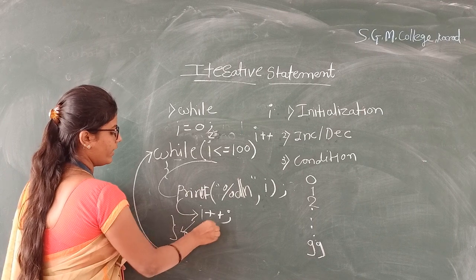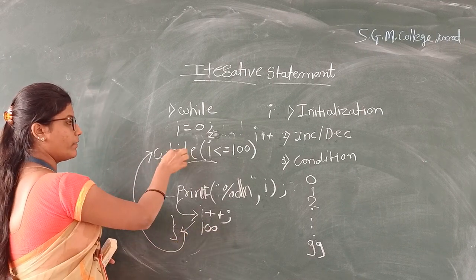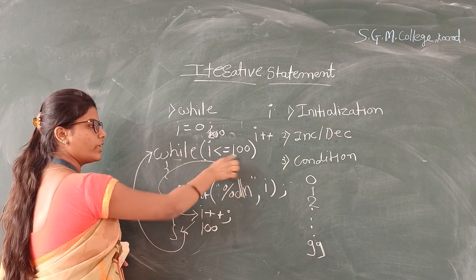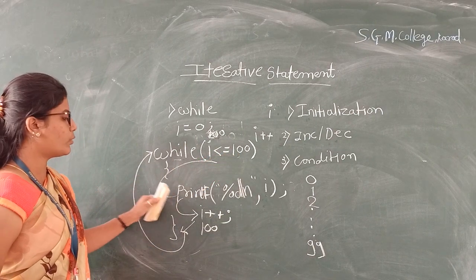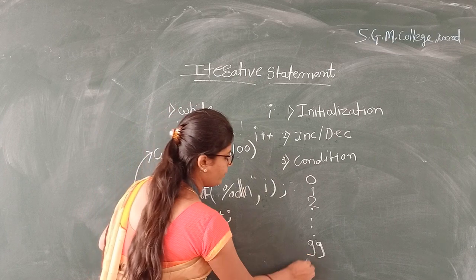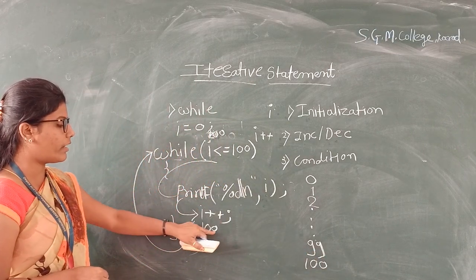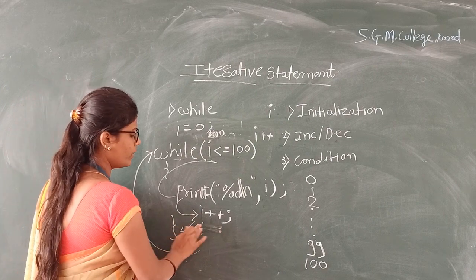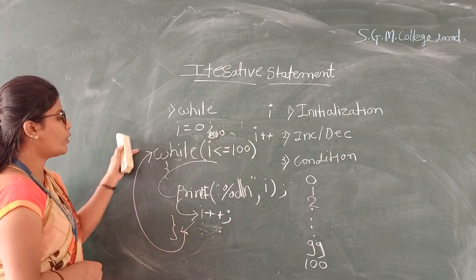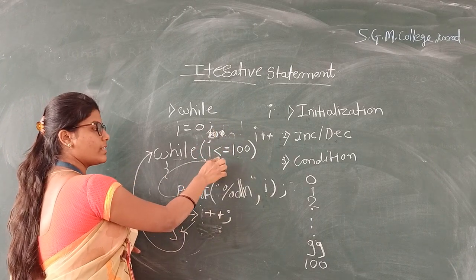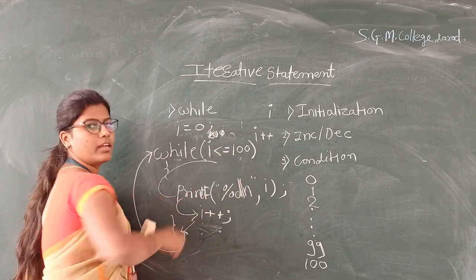Again control goes to the while loop. It will check whether the value of I is less than or equal to 100. True. Then it goes to printf and prints 100. Again I plus plus means 100 plus 1, which is 101. Control goes to the while loop and checks whether I is less than or equal to 100.